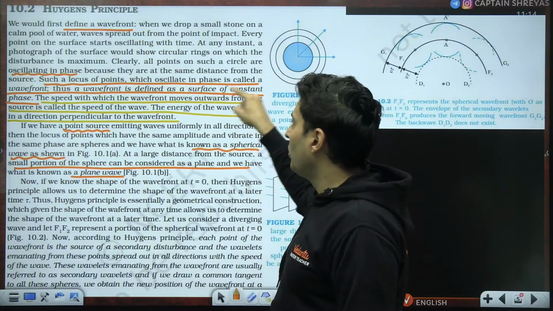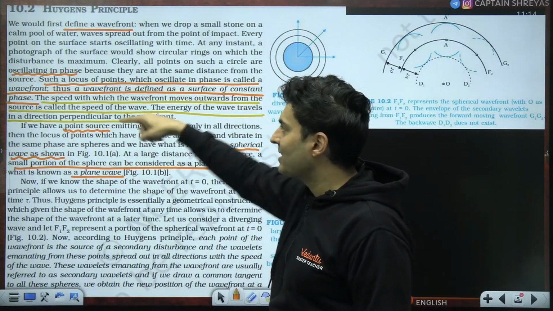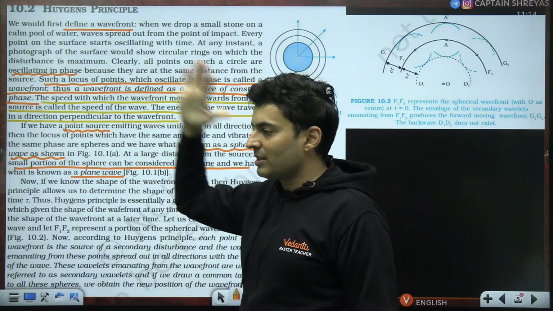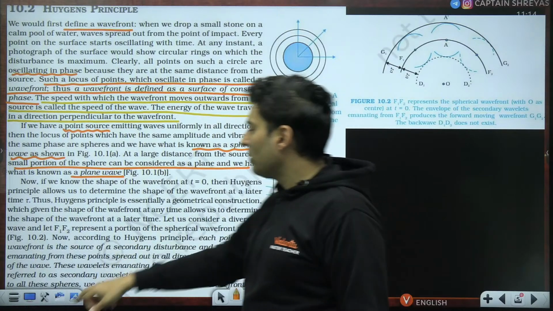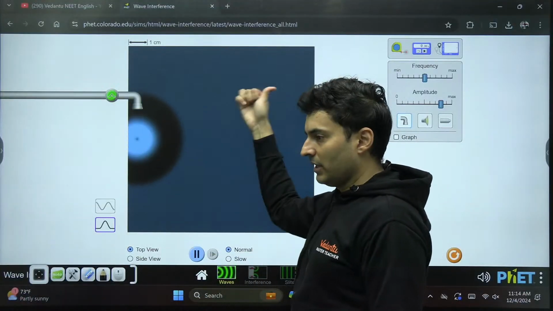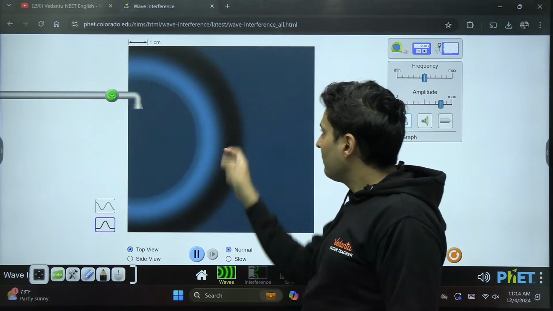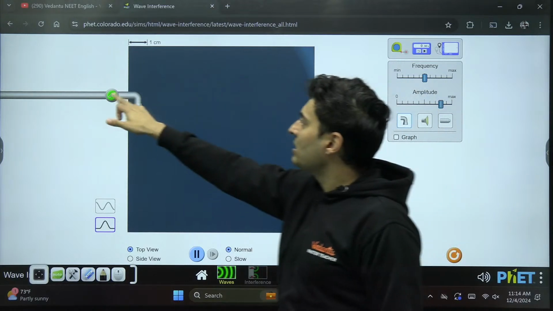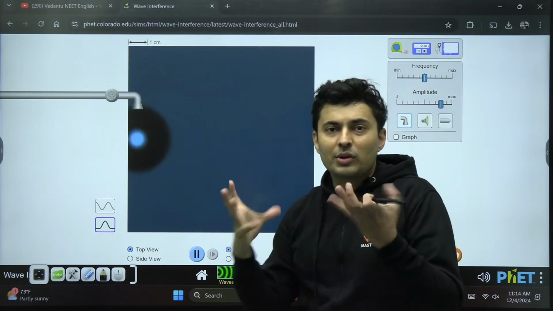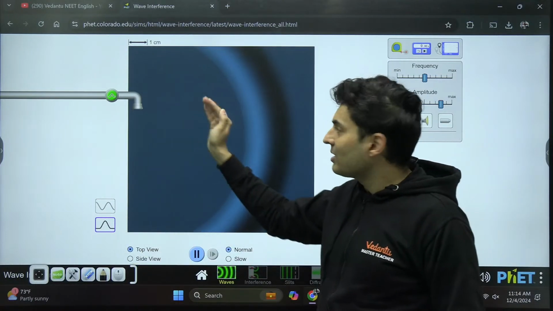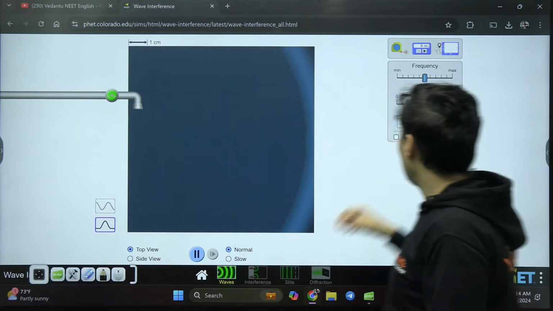The locus of the points which oscillate in the same phase is called the wavefront. The speed with which they travel is the speed of the wave, and the energy of the wave is always perpendicular to the wavefront. The speed with which the wavefront moves is also the speed of the wave. So if sound is there, the speed at which the sound wave travels is also the speed with which the wavefront of the sound travels.